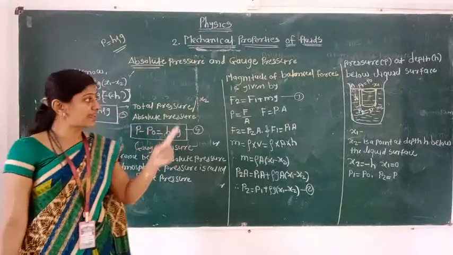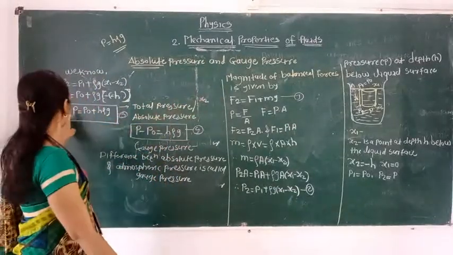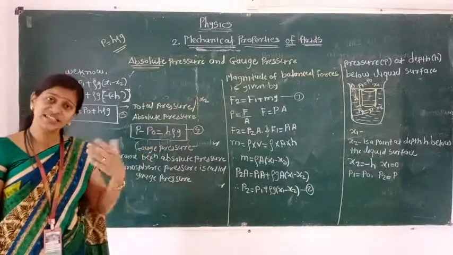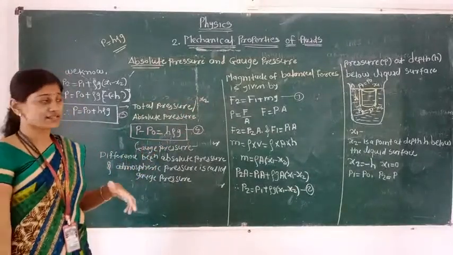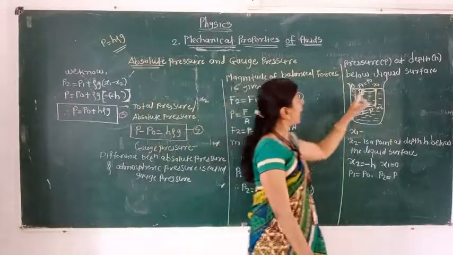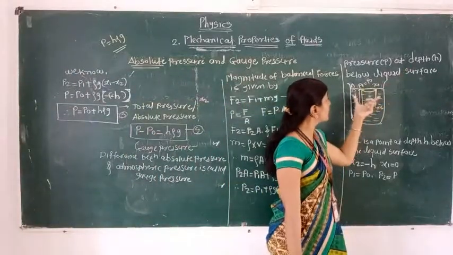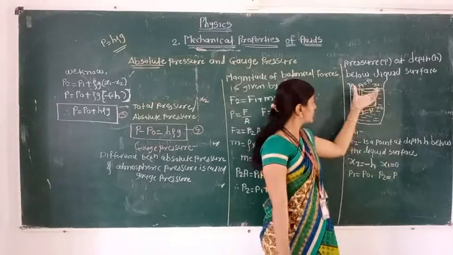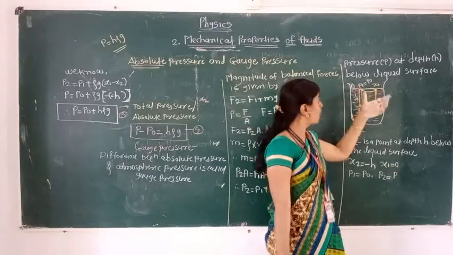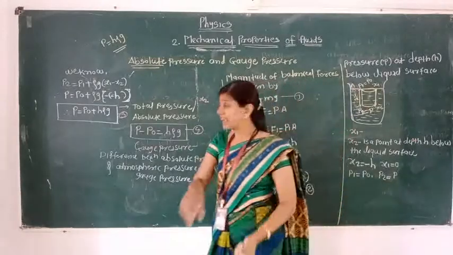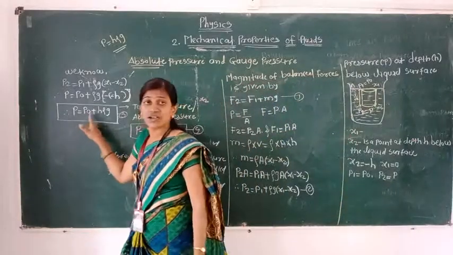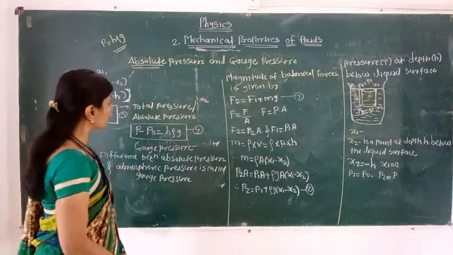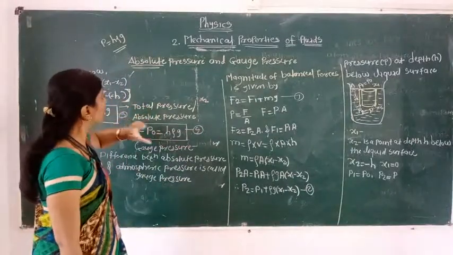Again I want to repeat that the pressure P at a depth h below the liquid surface, when it is open to the atmosphere, is greater than the atmospheric pressure by h rho g. Okay, this way we complete the absolute pressure and the gauge pressure.